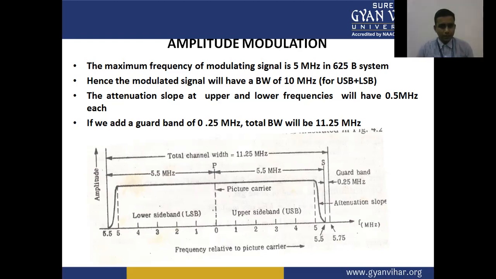So the total channel bandwidth is 11.25 megahertz, with 5.5 megahertz as the lower sideband and 5.5 as the upper sideband, with a 0.25 guard band.